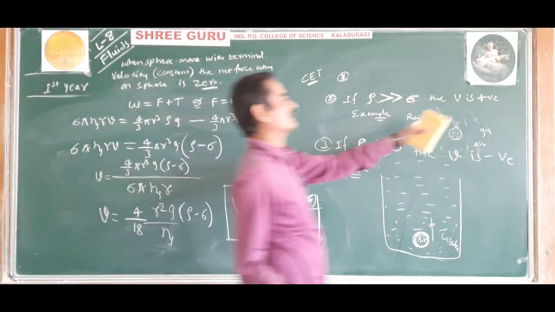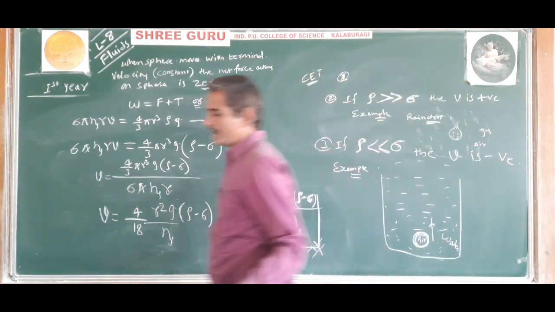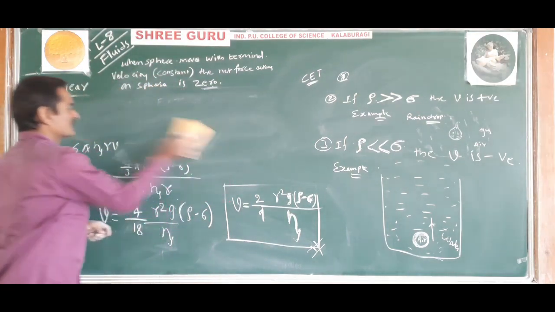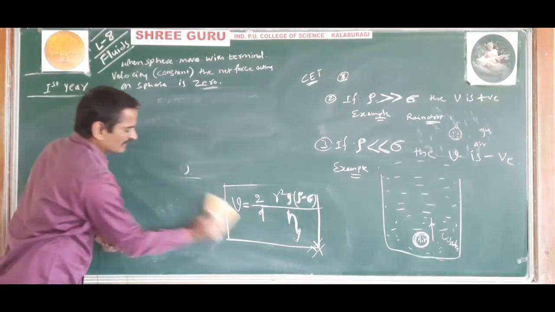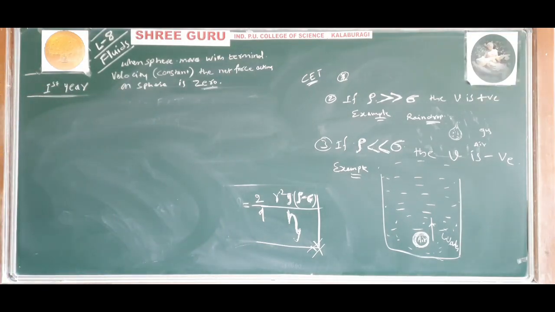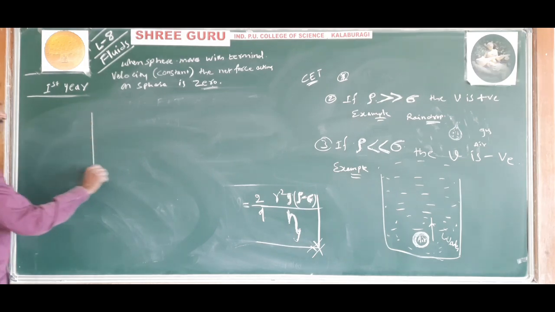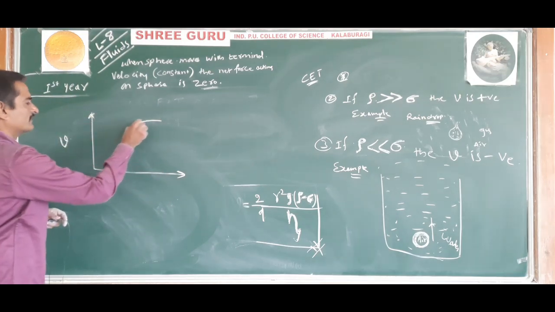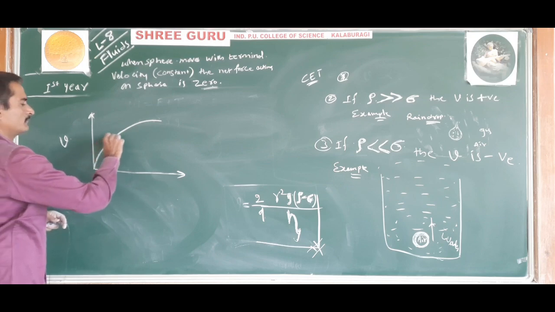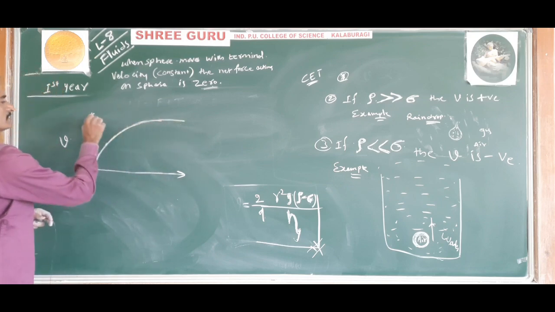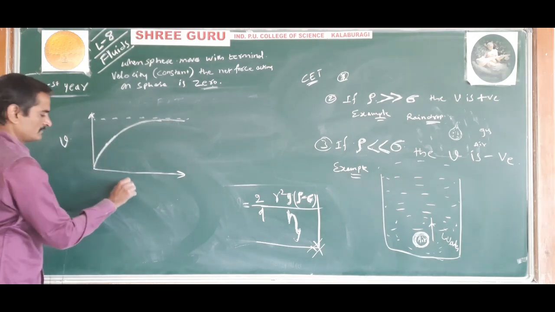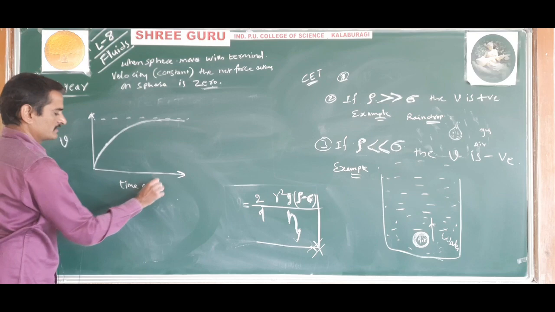Understood? So the terminal velocity will be positive for a raindrop, and for an air bubble the terminal velocity will be negative. Okay. So now next, the variation of terminal velocity. A graph is drawn for the variation of terminal velocity with time or distance. The graph obtained will be like this, with time or distance.